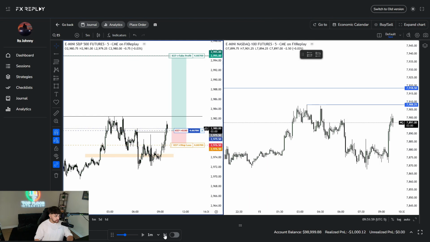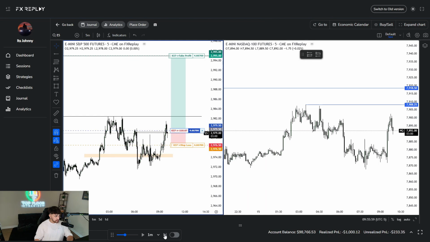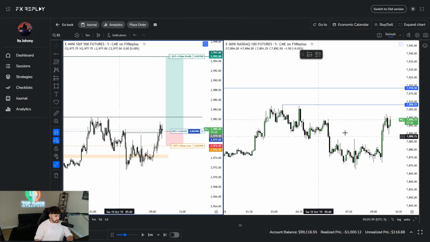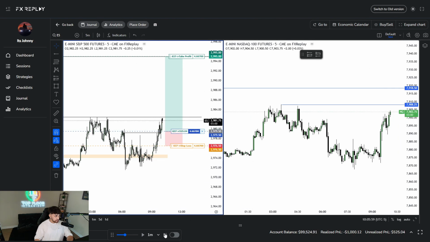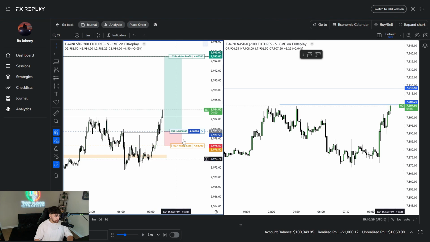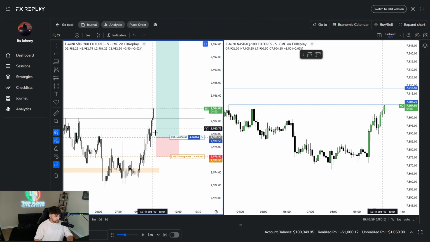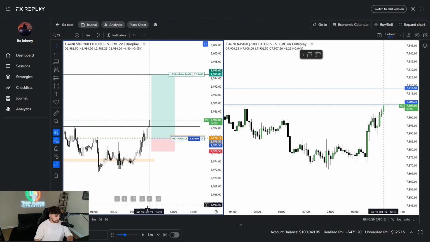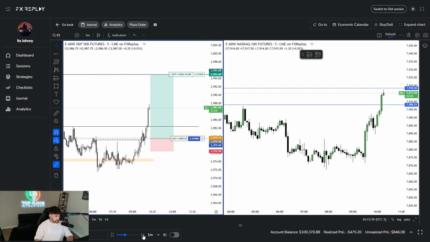So nice retap of the CISD. Retap of the CISD right there. And the 5 minute is still being respected as well over here on NQ. Okay, very nice. Okay, boom, there we go. So we got a nice push up right here. So we can set our stops to break even right there. We can literally trim. So we'll go ahead and trim 50% and we'll just leave a runner, right? Let's go ahead and just play this out.